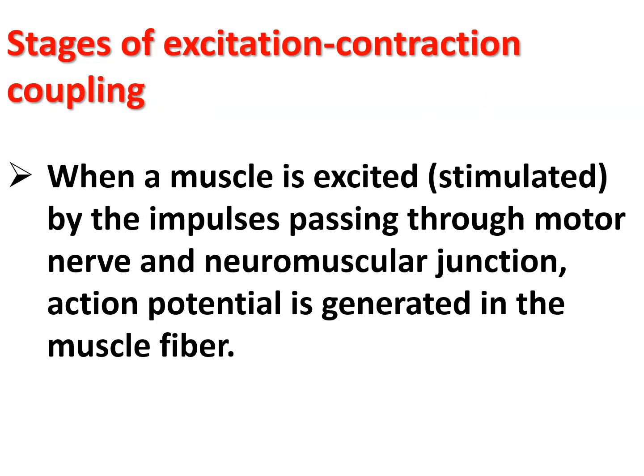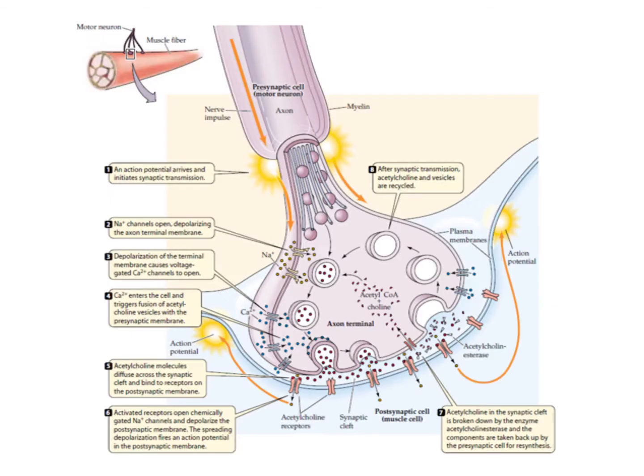So what are the stages of the excitation contraction coupling process? When a muscle is excited by the impulse passing through the motor nerve and neuromuscular junction, an action potential is generated in the muscle fiber.